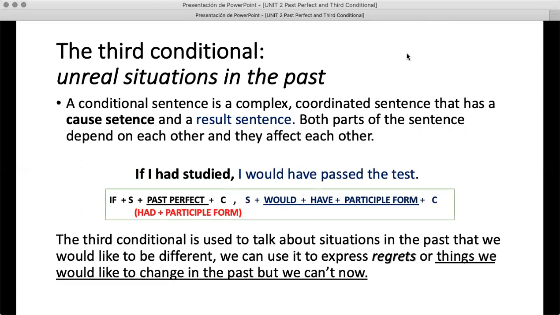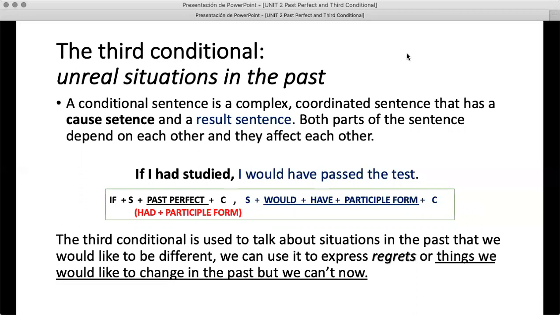Let's remember that a conditional sentence is a complex and coordinated sentence that has a cause sentence and a result sentence. Both parts of the sentence depend on each other, and they, of course, affect each other. You can see the cause part, and you can also see the result sentence here. If I had studied, I would have passed the test. Check how we create those types of sentences.